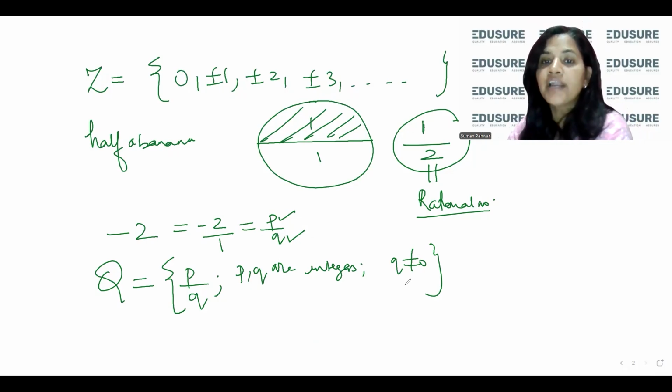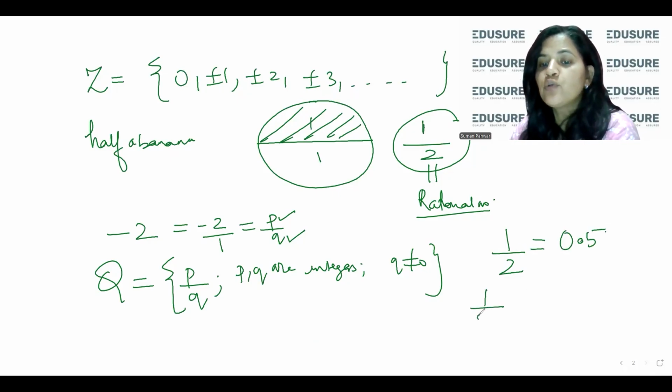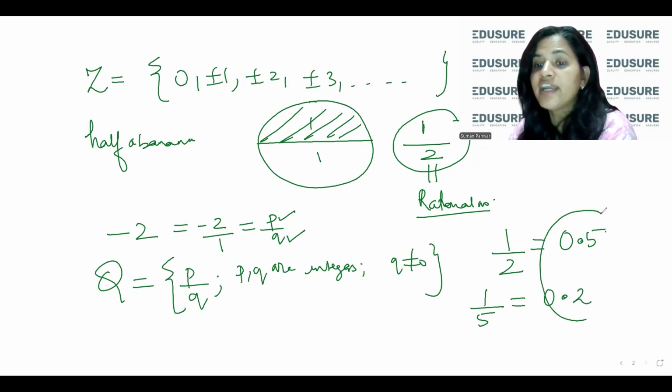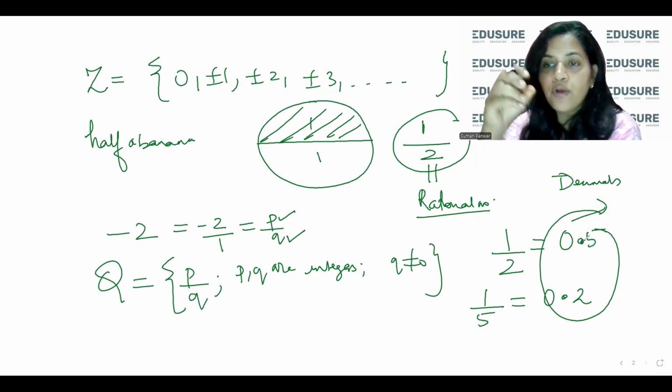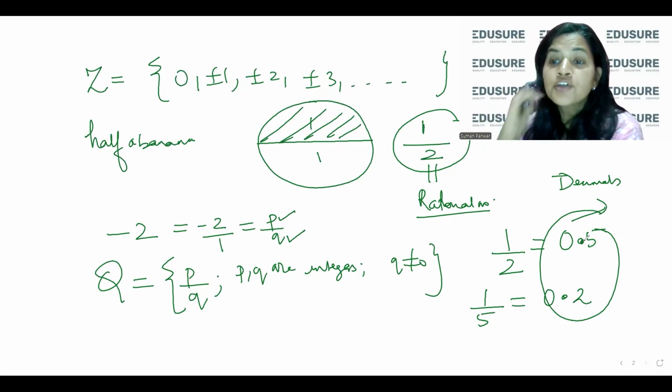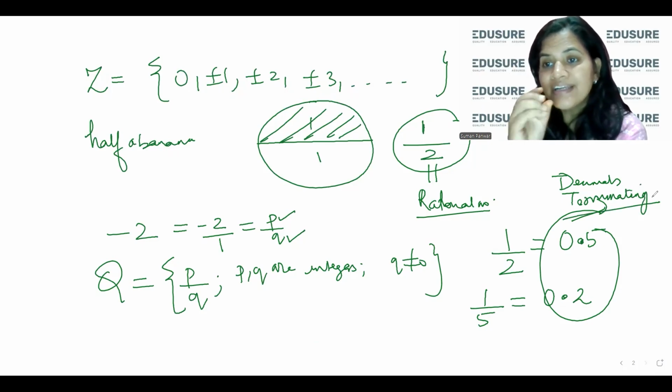Now if you look at the rational number 1 upon 2, if I divide it, I will get 0.5. If you look at 1 by 5, if I divide it, I will get 0.2. So what are we getting? We are getting decimals. There is a point, and after that point I have some numbers. These are terminating decimals, which are those that end somewhere.